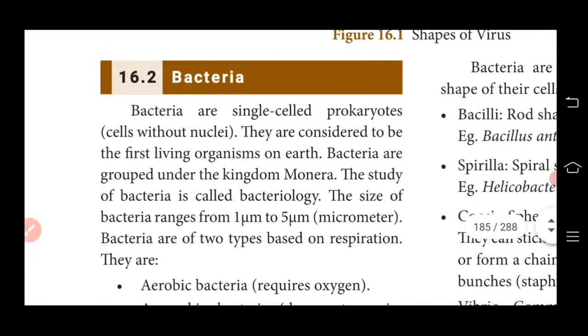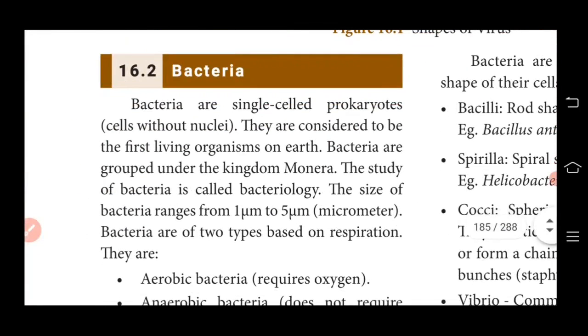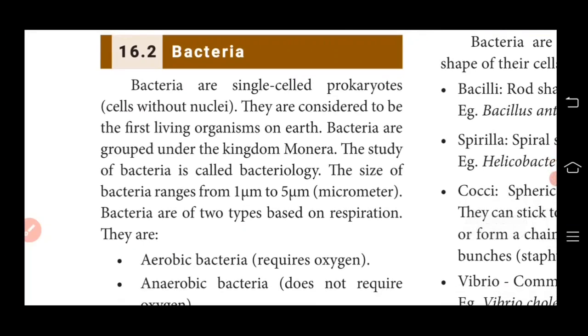And then bacteria. Bacteria are single-celled prokaryotes. Very important: prokaryote means a cell without a nucleus. Prokaryotes come under the group called kingdom Monera. Very important: prokaryotes were the first living organisms on earth.